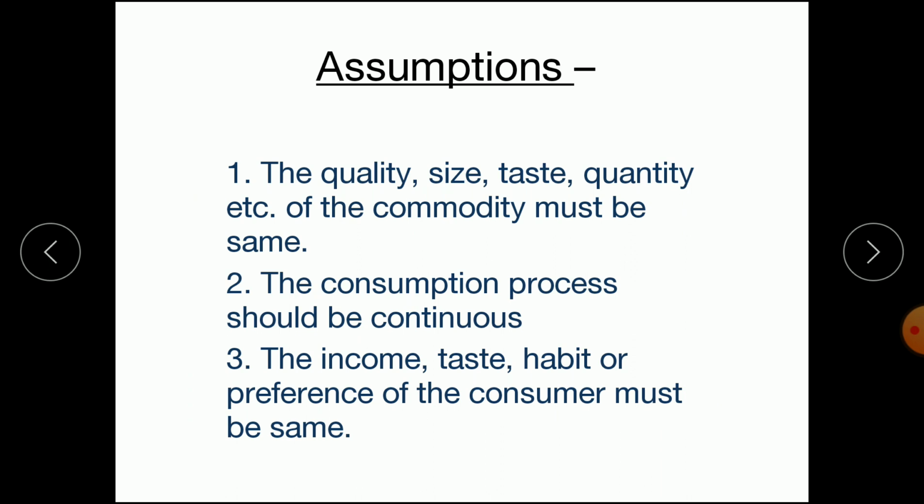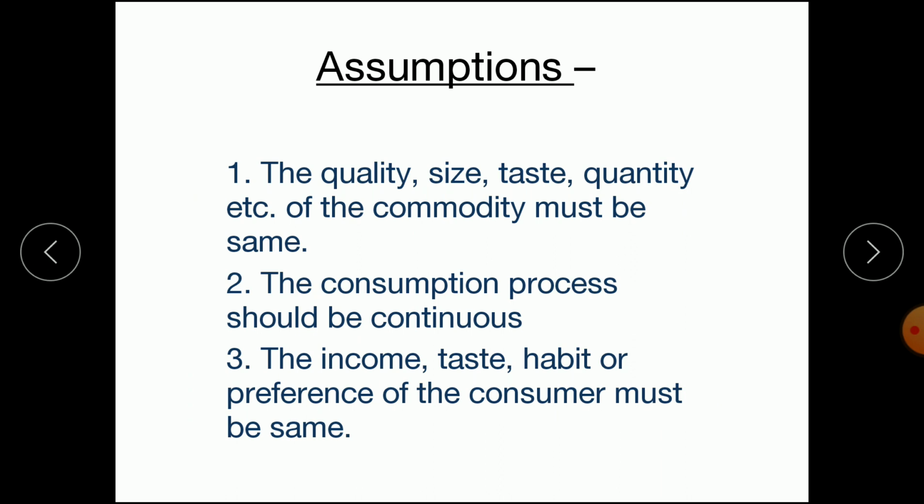Now, in order to explain the law, we'll take some help of assumptions. I have already said that assumptions are things which are assumed to be there and constant. In order to explain the law of diminishing marginal utility, we will assume that the commodity that the consumer consumes has the same size, quality, taste and quantity, etc. That means the commodity that the consumer will consume again and again must have the same size, same taste, same quantity and same quality.